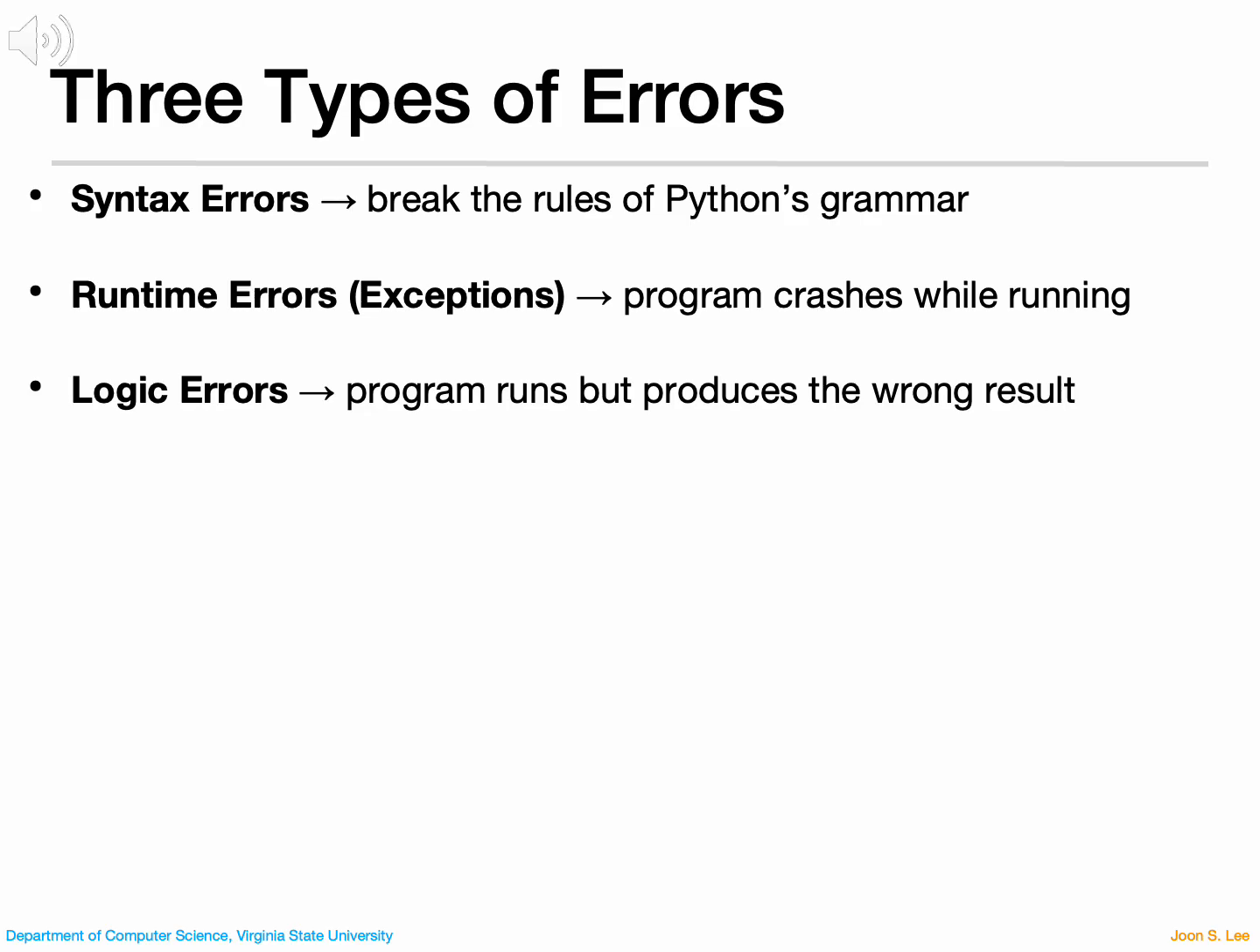Runtime errors, also called exceptions, occur while the program is running. For example, dividing by zero or trying to use a variable before it's defined. These cause the program to crash.